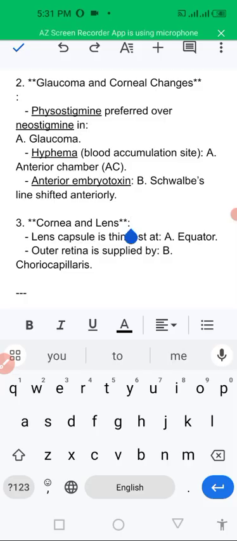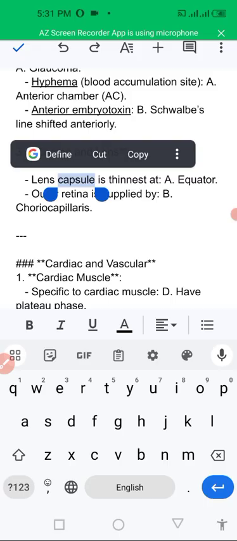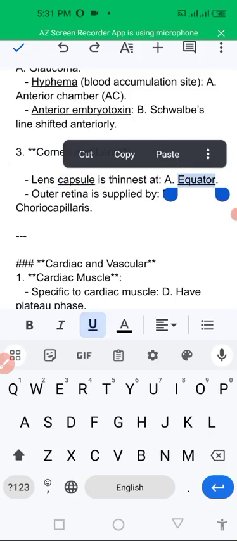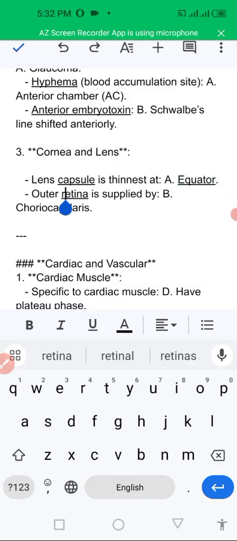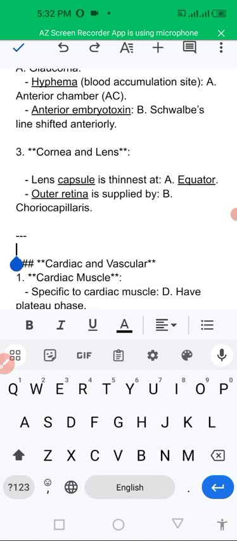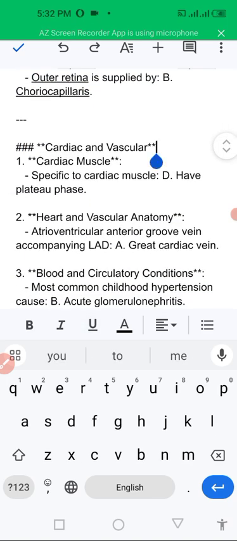Now, other questions related to the cornea and the lens: the lens capsule is thickest at the equator and thinnest at the posterior capsule of the lens. The outer retina is supplied by the choriocapillaris.